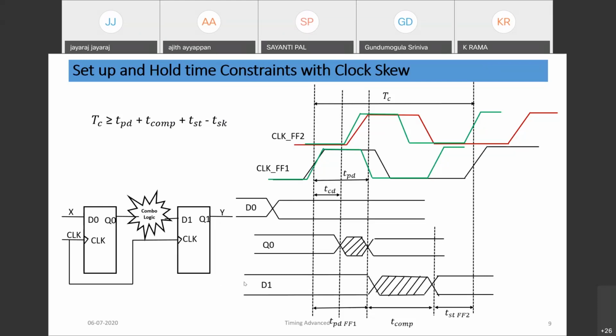If you route the clock from this direction and the data path is from left to right, and the clock is from right to left, then negative skew chances are there. Otherwise positive skew chances. Similarly, when we design a circuit, sometimes we may need to advance the edge, so negative skews would be there as well. Usually we use clock management circuits like PLL, DLL to generate the advance or delay in clock edges based on our requirement.